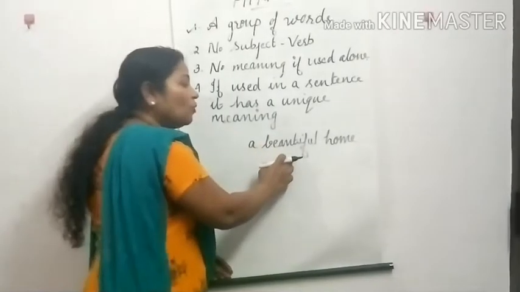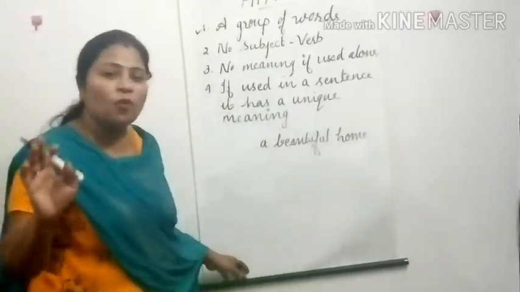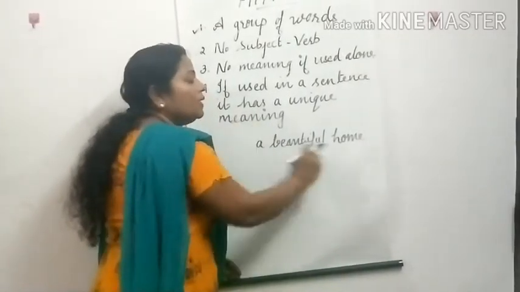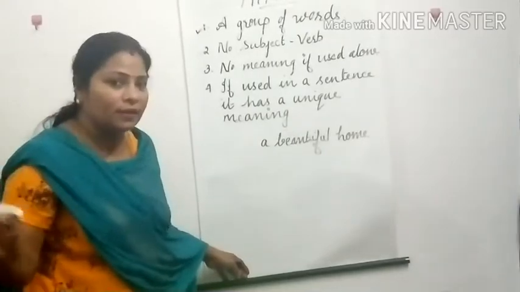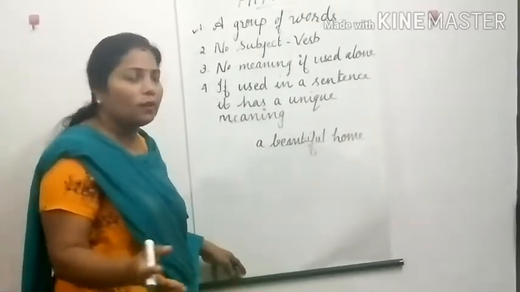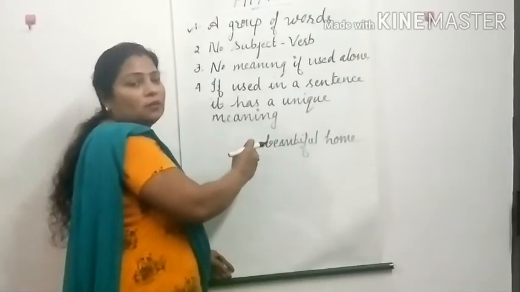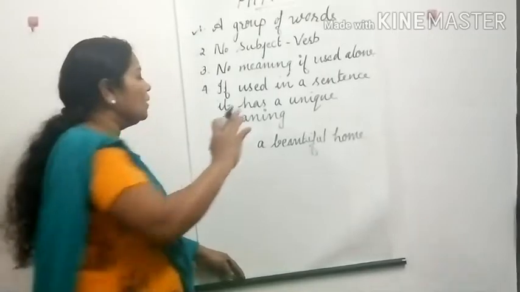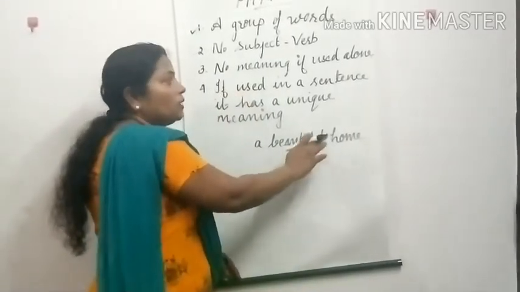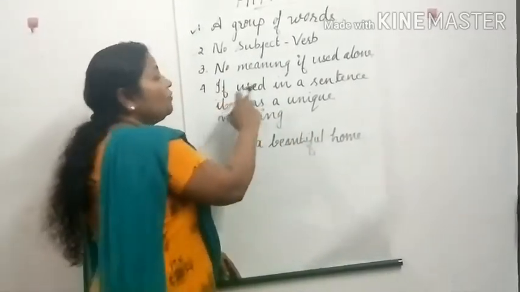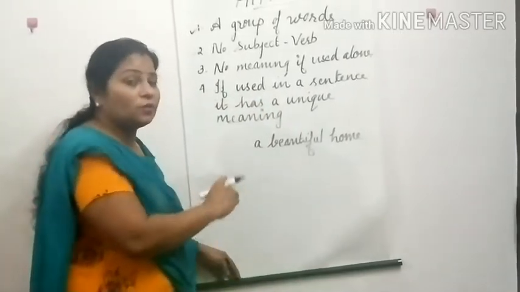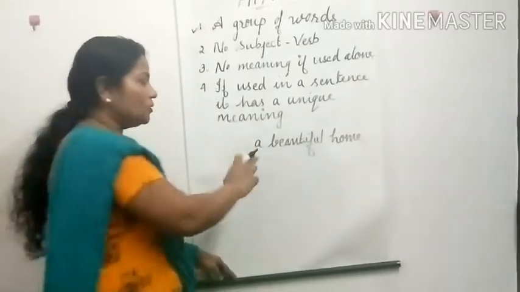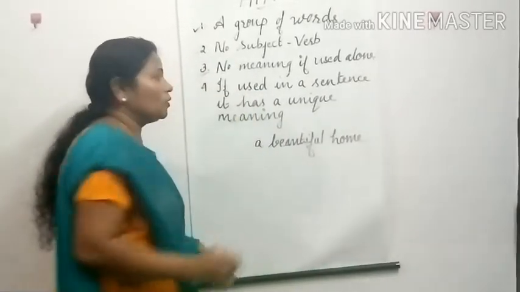Next one, no meaning if used alone. We know what is the meaning of beautiful, we know what is the meaning of home, but idu oru endha parayna meaning therunilla. That means a complete meaning kittunilla. A beautiful home, that's all, but we need some more words to be added with this, then only it will give a complete meaning. So if used alone, it doesn't have any meaning. If used in a sentence where words are added, then it will have a meaning. So these points also we got.